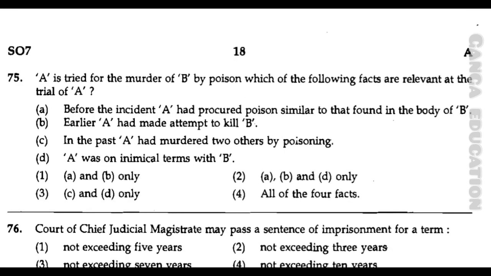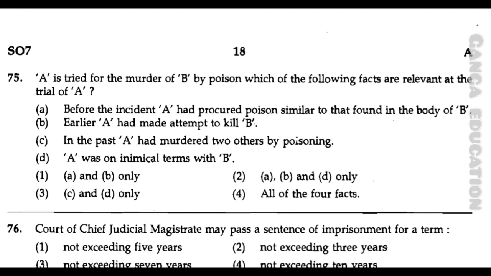Question number 75. A is tried for the murder of B by poison. Which of the following facts are relevant at the trial of A? A. Before the incident, A had procured poison similar to that found in the body of B. B. Earlier, A had made attempt to kill B. C. In the past, A had murdered two others by poisoning. D. A was on inimical terms with B.